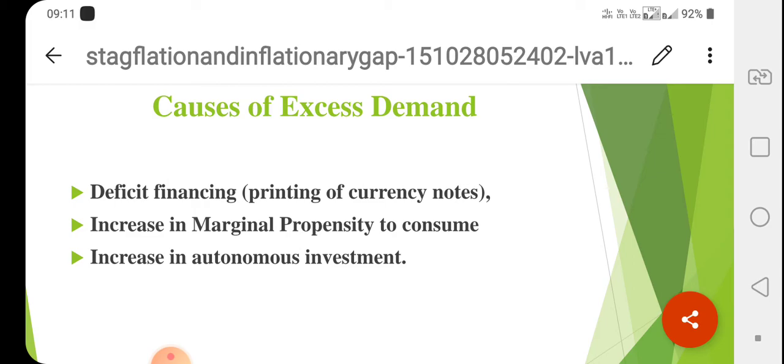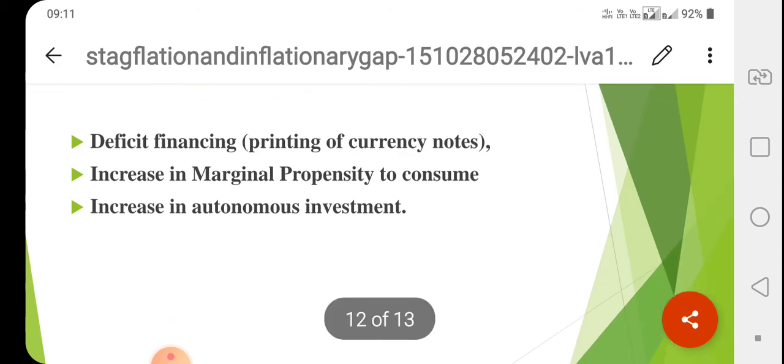Increase in marginal propensity to consume and increase in autonomous investment. So in investment there are two types. One is induced investment and the second one is autonomous investment. When there is an increase in autonomous investment, then we call it one of the reasons for excess demand.